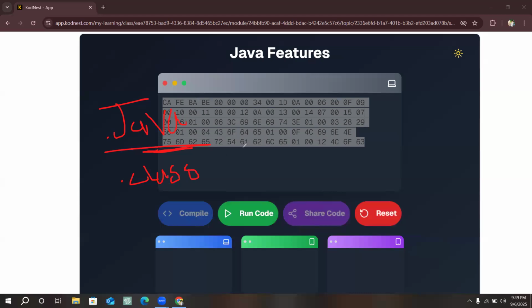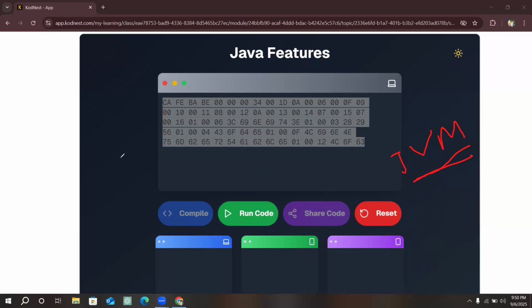The .class file looks like this. Alphanumerical characters means alphabets are present and numerals are also present, so it is not understandable by us. Can you identify what 74 or 3 or 010003 means? We cannot decode it. It can only be decoded by the JVM. Only the JVM can understand it. So this is the first step, after compiling.